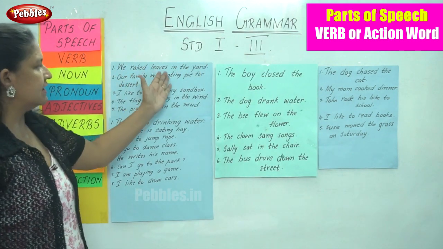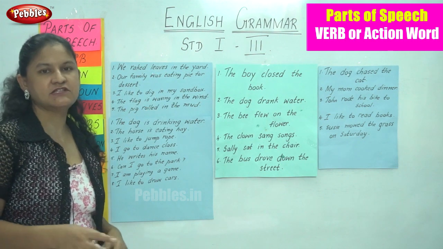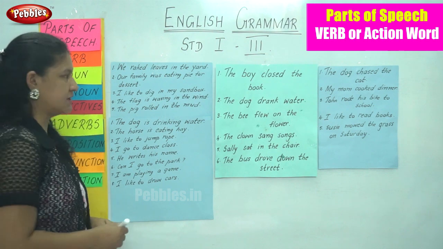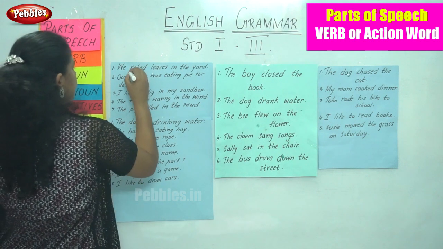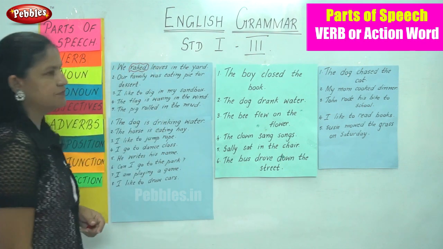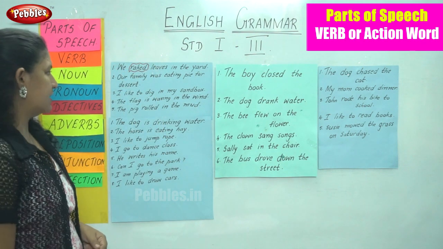We raked leaves in the yard. Raked is to take. So the action that is done is raked. So we circle or we mark the word raked. So the word raked is the action being done by us in the yard.